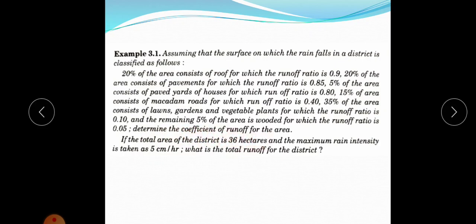The entire area is divided into different areas having different values of runoff coefficient. That is, 20% of the area consists of roof, and for that area the runoff ratio is 0.9, and for the next 20% which consists of pavement, the runoff ratio is 0.85. Like that, the total area is divided into different areas having different values of runoff coefficients. So from this we can calculate the coefficient of runoff using this equation.